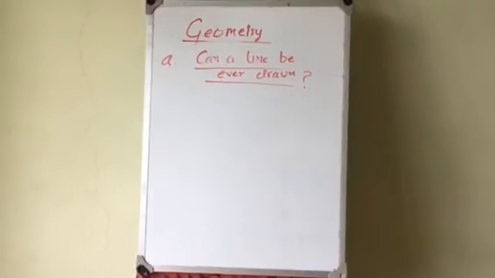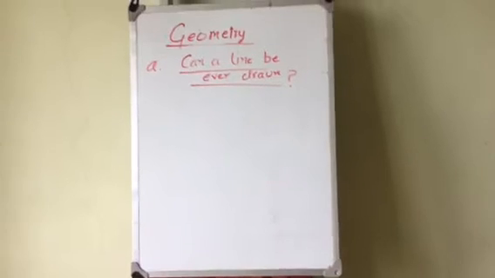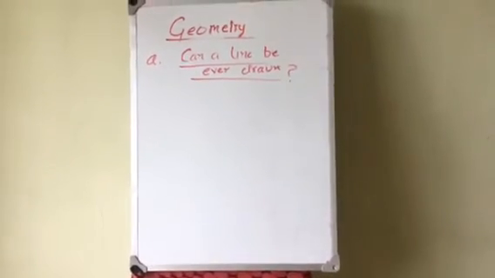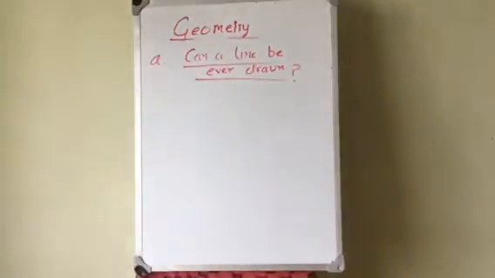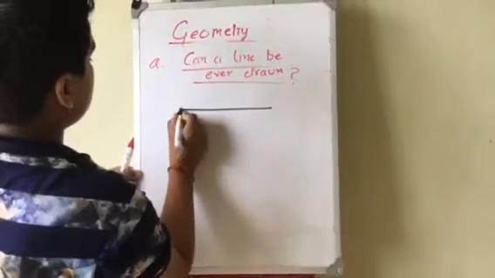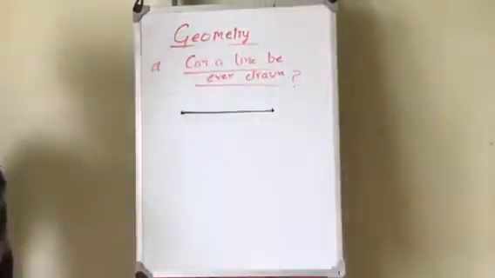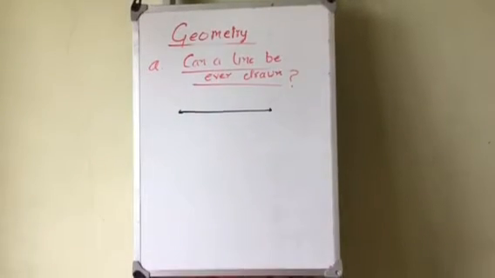The topic is, can a line ever be drawn? Before answering this question, let us learn what a line is. Okay, so we call this a line. But what do we mean by a line?